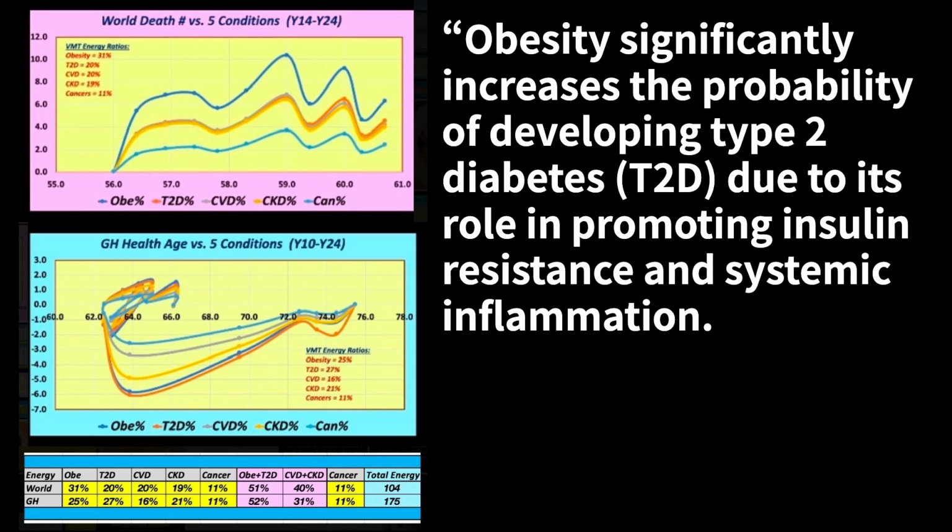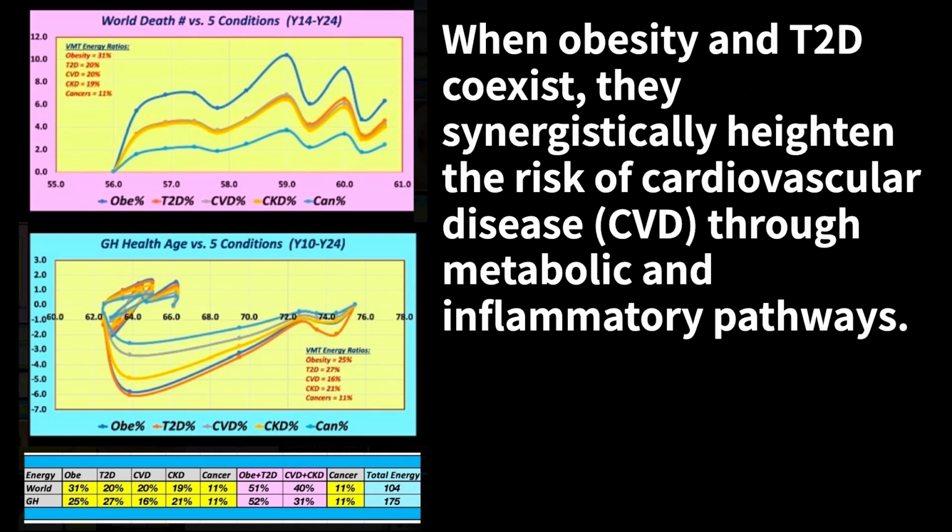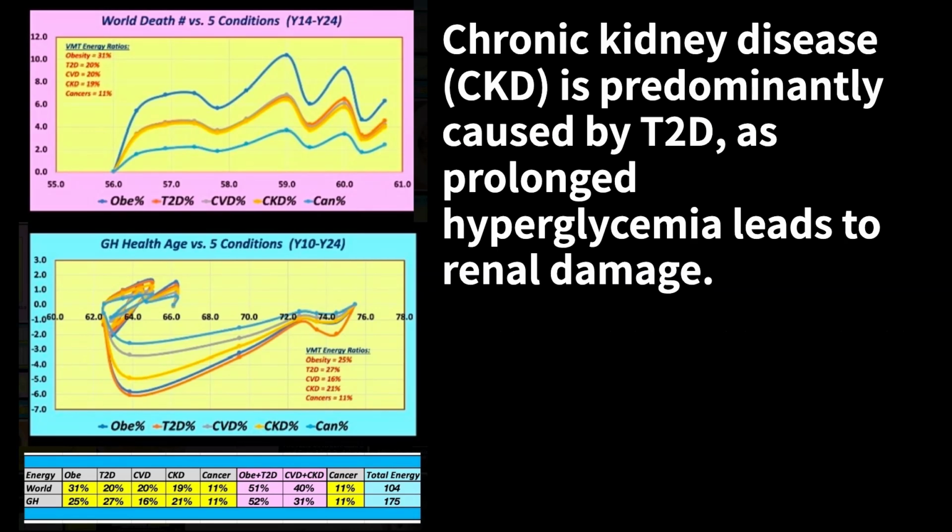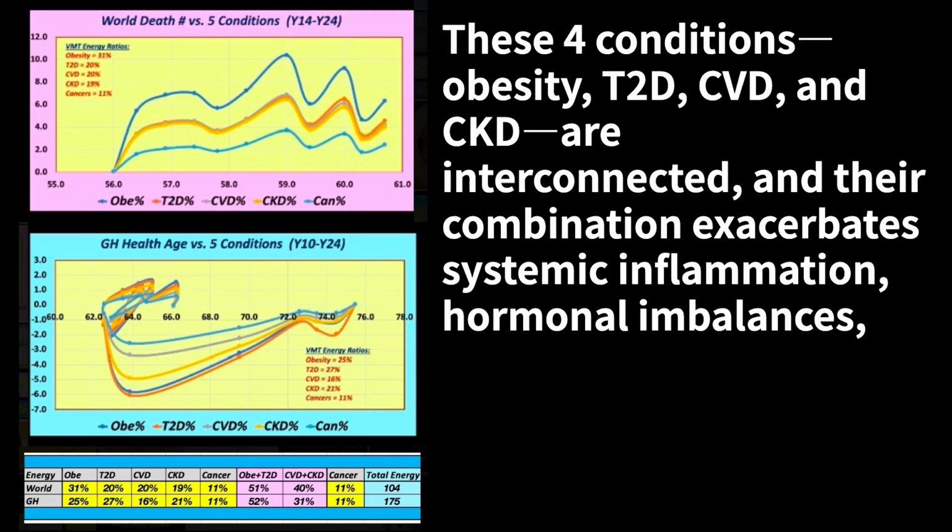Obesity significantly increases the probability of developing type 2 diabetes, T2D, due to its role in promoting insulin resistance and systemic inflammation. When obesity and T2D coexist, they synergistically heighten the risk of cardiovascular disease, CVD, through metabolic and inflammatory pathways. Chronic kidney disease (CKD) is predominantly caused by T2D, as prolonged hyperglycemia leads to renal damage.